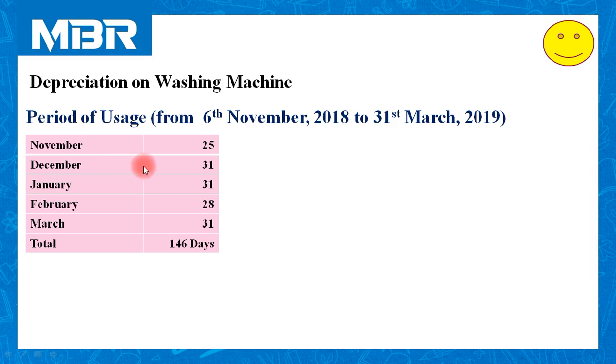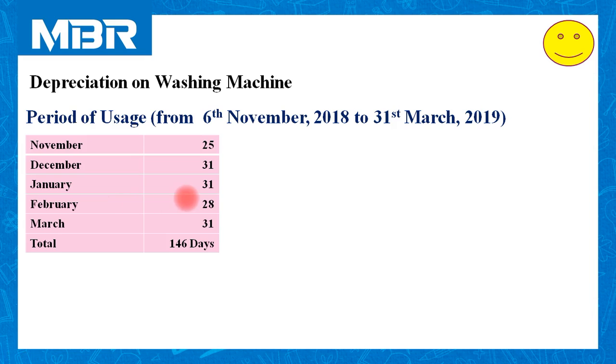In December, it is used for full month, 31 days. January, all 6 machines were used for full month, 31. February, it is February 2019. So it is a normal year, not leap year. And in normal year, there are 28 days in the month of February.